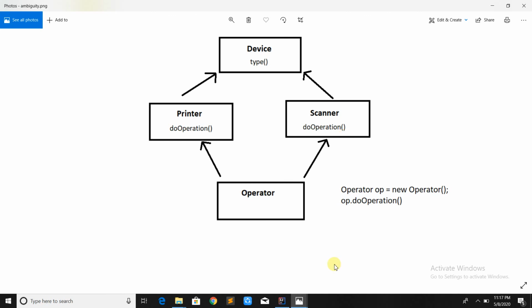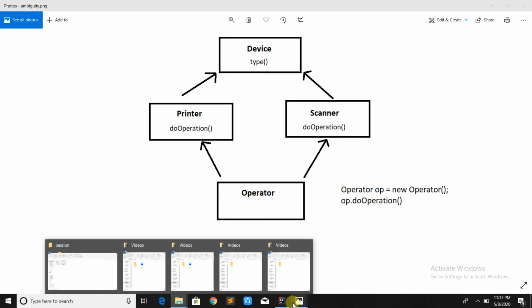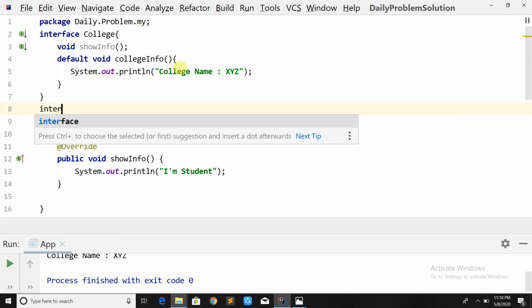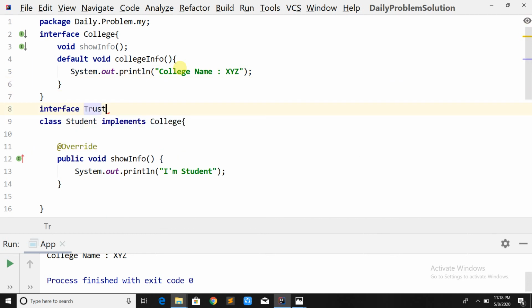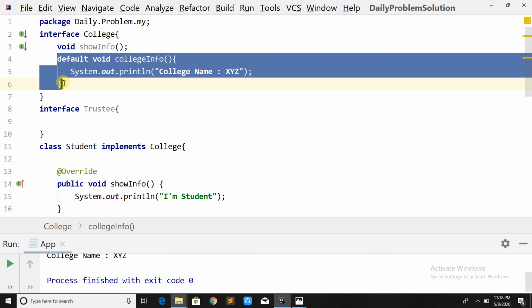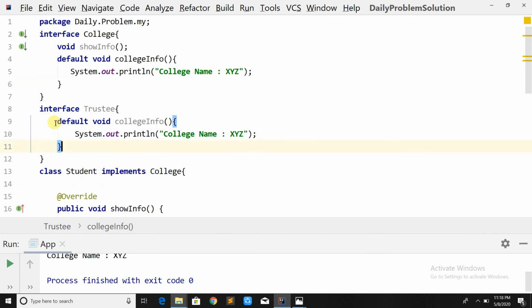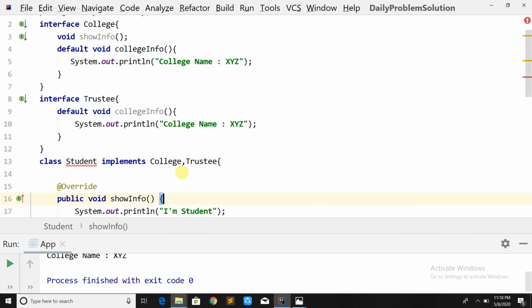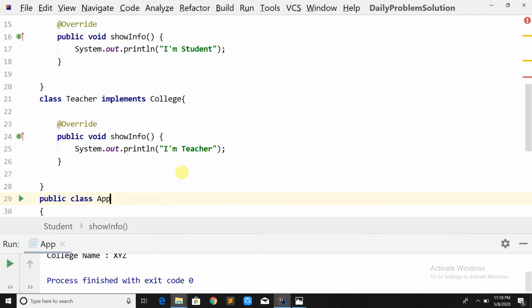But as we know, for interfaces, we can implement multiple interfaces. So consider there is one more interface known as Trusty, and this will also have the same method as the college interface. And if Student implements this interface, Trusty, then there is an issue, right? Let me remove this Teacher because we don't need it.